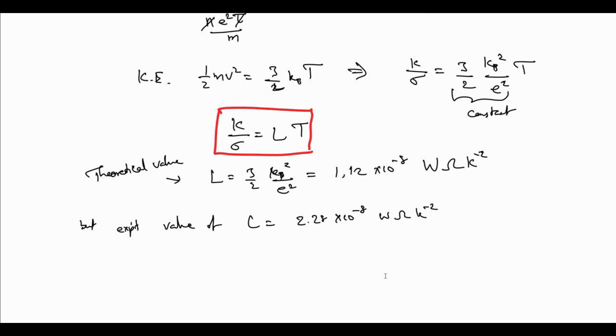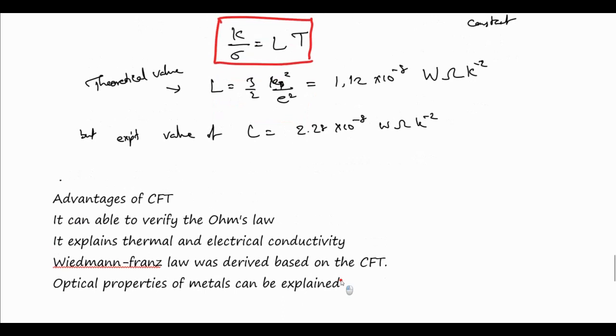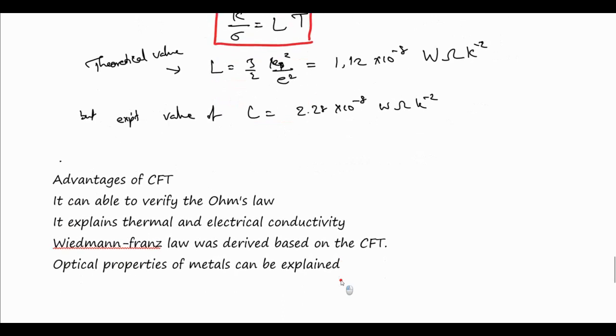So this way we got the classical free electron theory, and these are the things we found from it. Some advantages are there.